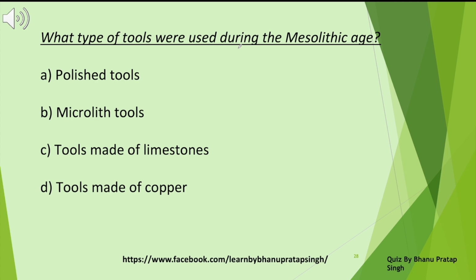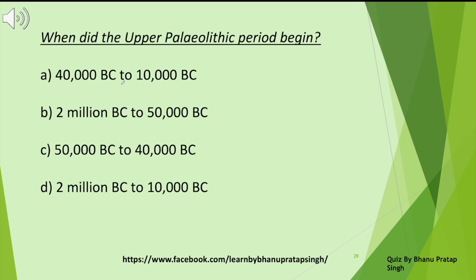What type of tools were used during the Mesolithic age? Polished tools, microlith tools, tools made of limestones, tools made of copper. It was microlithic tools. When did the Upper Paleolithic period begin? 4000 BC to 1000 BC, 2 million BC to 50,000 BC, 50,000 BC to 40,000 BC, 2 million BC to 10,000 BC. The Upper Paleolithic was 50,000 BC to 40,000 BC.